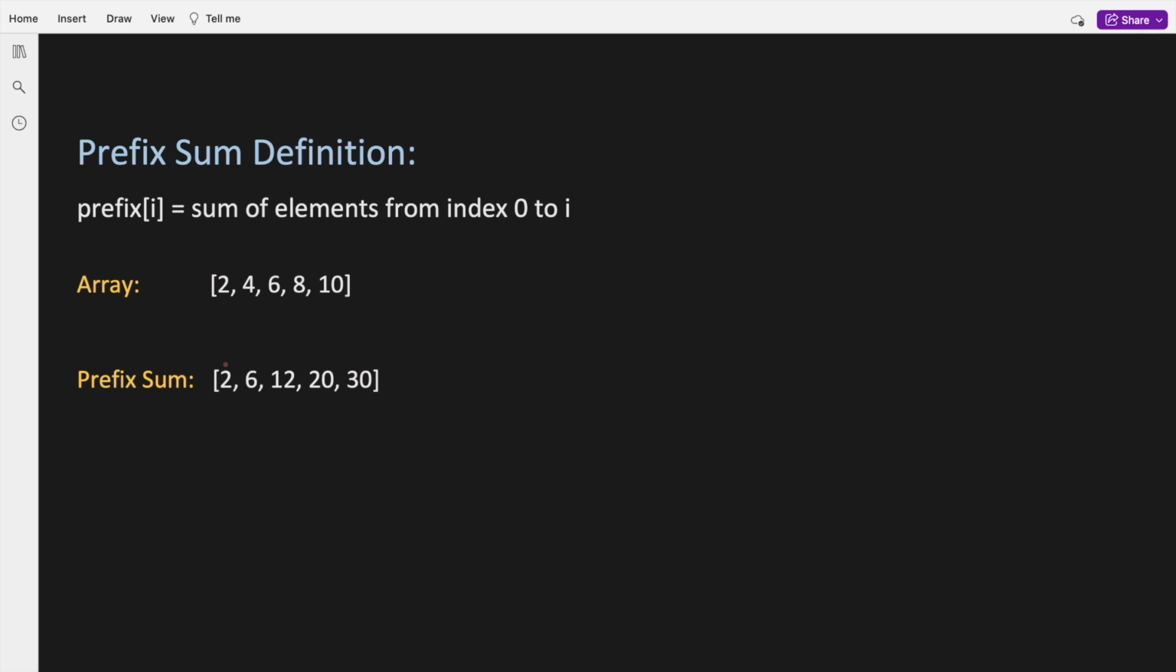So at index 0, we have the element as 2. At index 1, we have the sum of 2 and 4. Index 2, sum of 2, 4 and 6. Index 3, sum of 2, 4, 6 and 8. And at index 4, sum of 2, 4, 6, 8 and 10. Once this array is built, we already know the sum up to any position instantly. As an example, the sum up to index 4 is 20, the sum up to index 5 is 30, and so on.